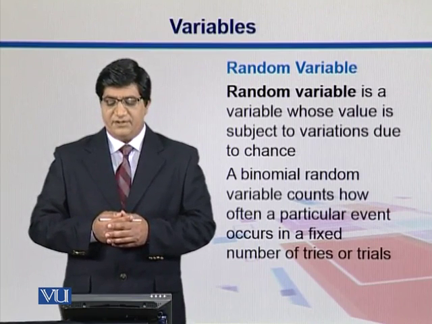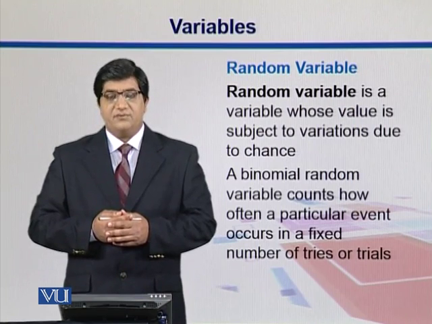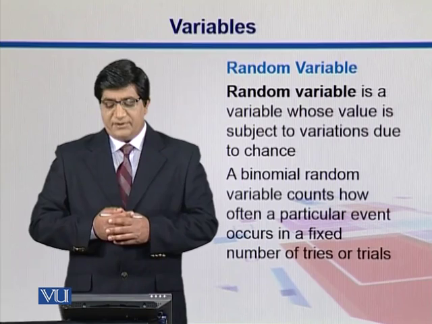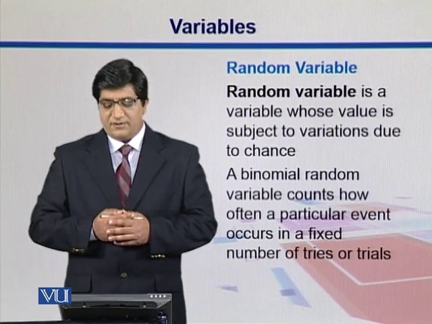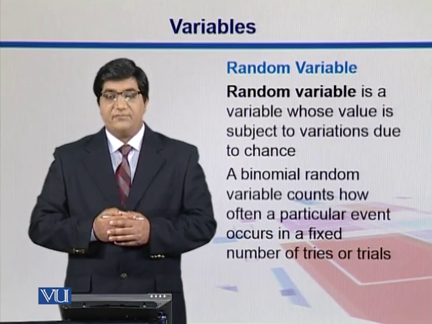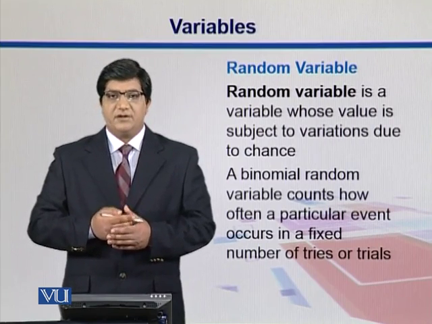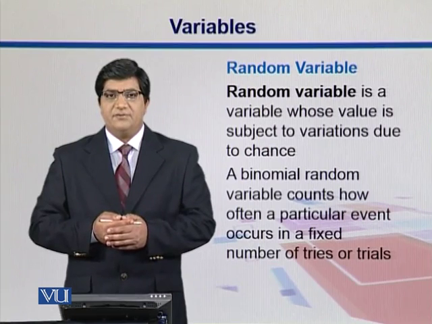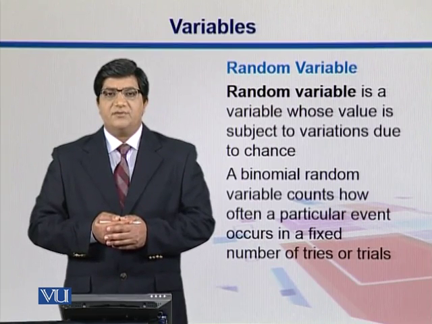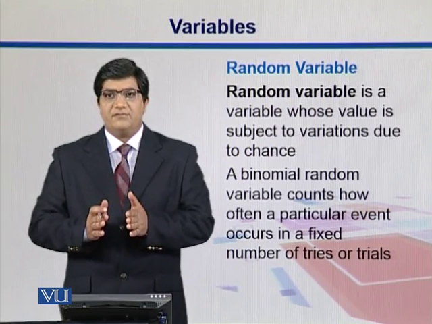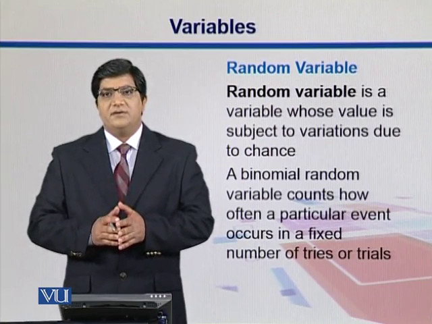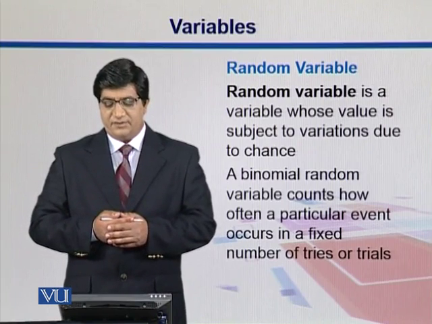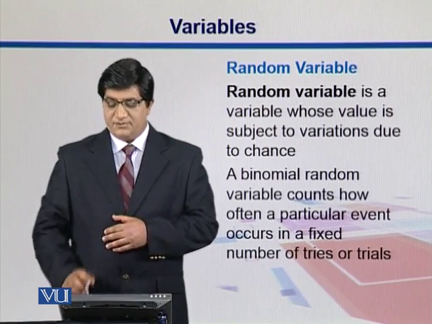A random variable is a variable whose value is subject to variation by chance. A binomial random variable counts how often a particular event occurs in a fixed number of trials or tries. We'll talk about binomial random variables when we talk about binomial distributions. There you will have some probability of getting some event versus the probability of not getting that event. Those kinds of things will be dealt with later in the binomial distributions.